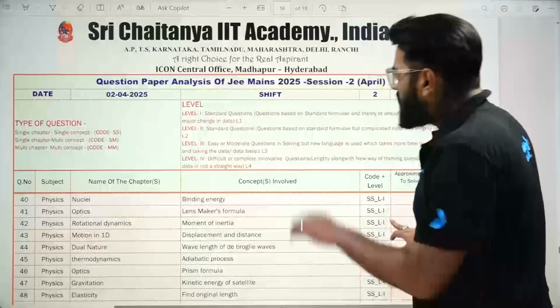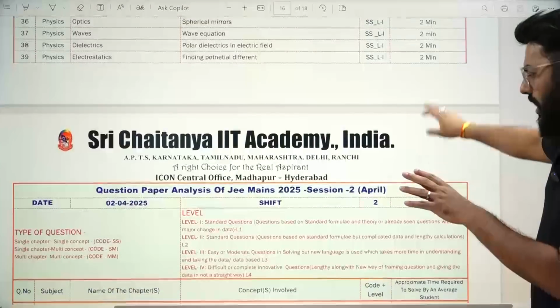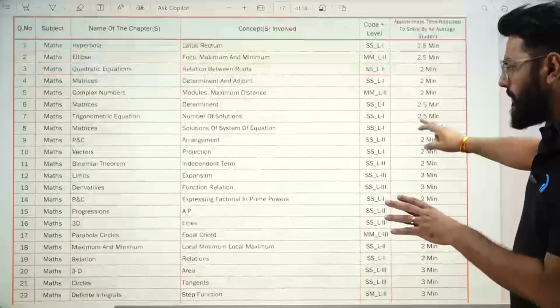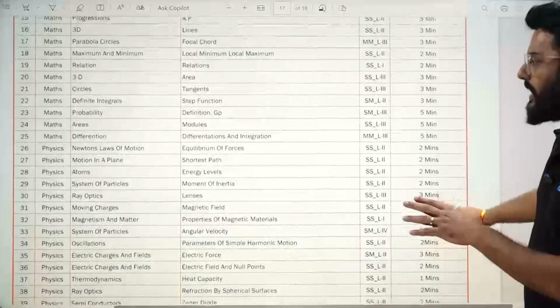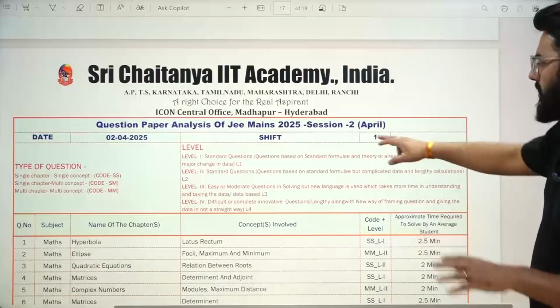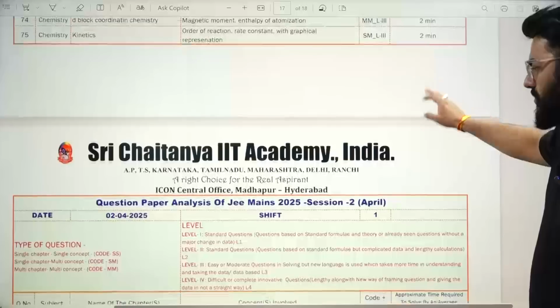Right. So now this was all about 2nd April shift 1. Now we'll move ahead and talk about shift 2. Just a minute. This was shift 1, right? So we'll move ahead and talk about shift 2 over here. Okay. So this is your 2nd April shift 1 only. This is your shift 1, correct?